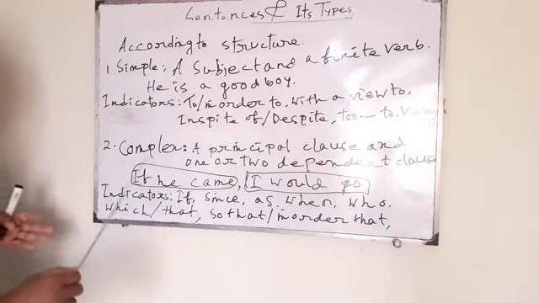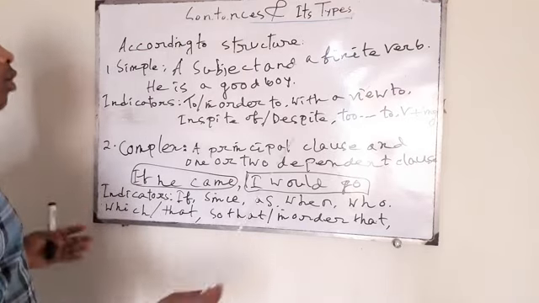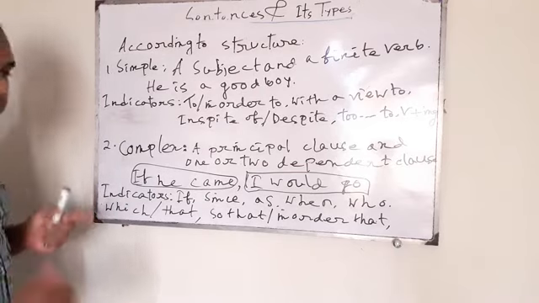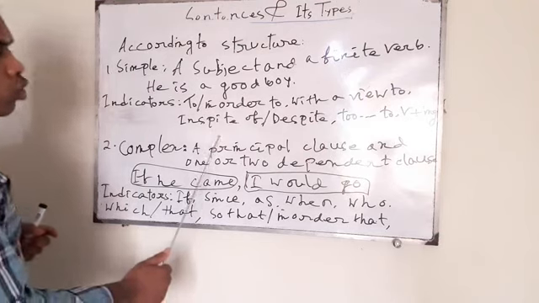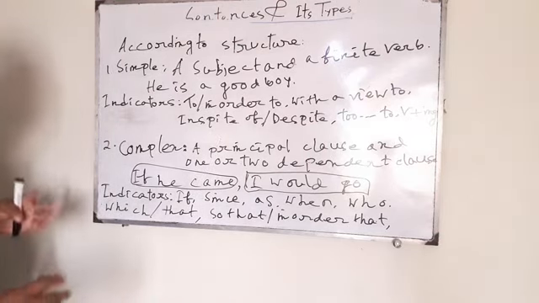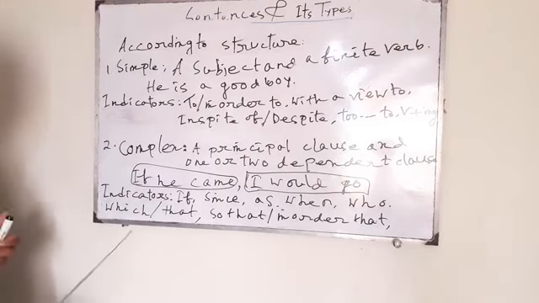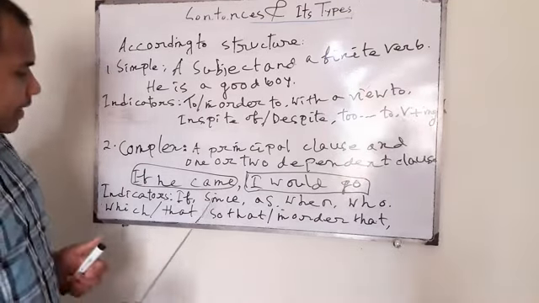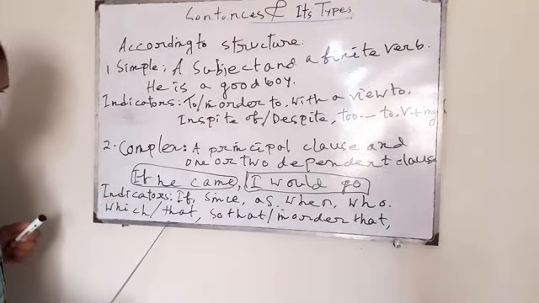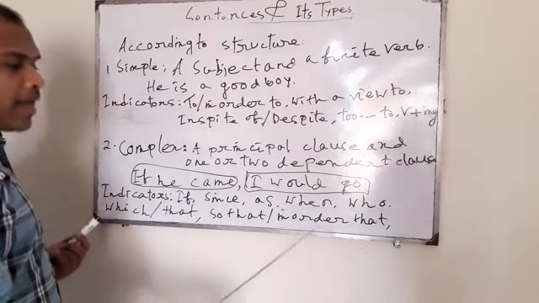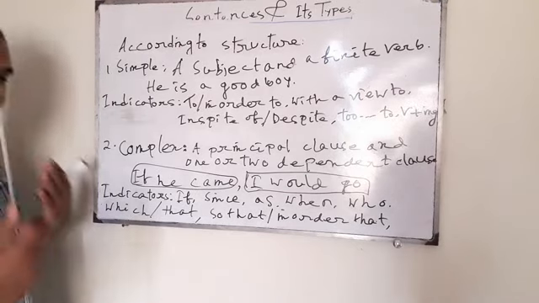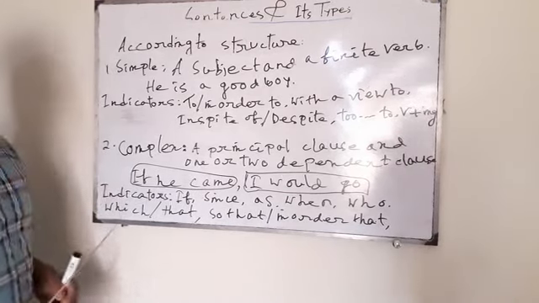So in a complex sentence, you will notice there will be one or more clauses, but one thing is clear, there should be a principal clause, or one clause should be independent and another will be dependent. Okay, and there are some indicators also, and what are they? You will find if, since, as, when, who, which, that, so that, in order that, before, after. Through these indicators, you can easily identify a complex sentence.